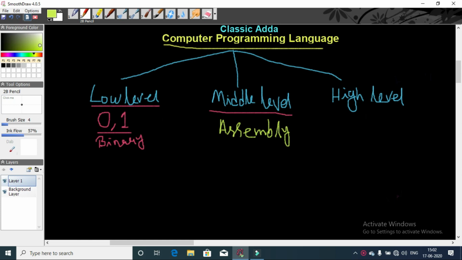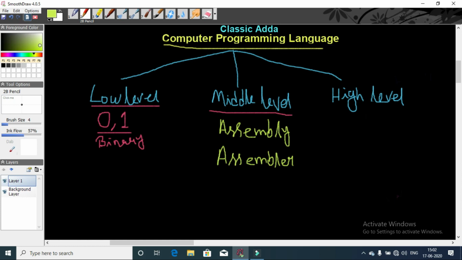To be understood by the computer, a translator is used. So assembler is used as a translator in this level. Assembler is used to translate assembly language to the binary language and binary language to the assembly language. So it was also not so easy to work on the computer with the help of this language, because many codes had to be remembered first to work on the computer.